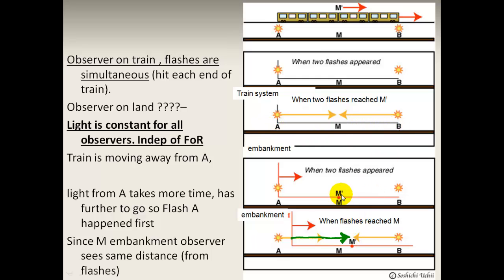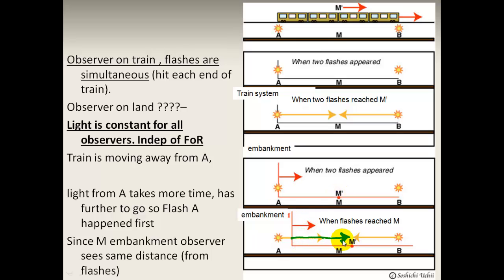The only way these two flashes could arrive at M at the same point in time, from the point of view of the person on the platform, is that since the train is moving to the right, the light has further to go from A than it has to B. And since A is moving in this direction, A must have happened first because there is a further distance to go.